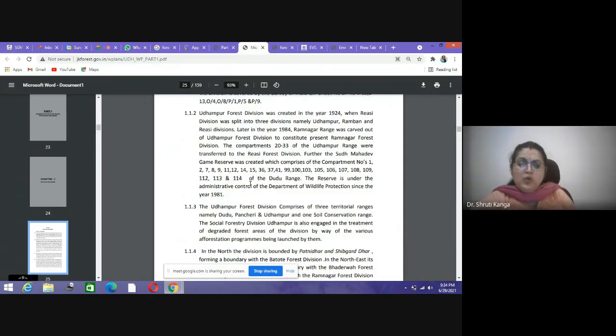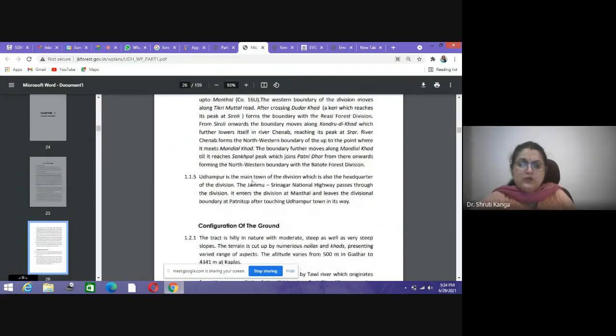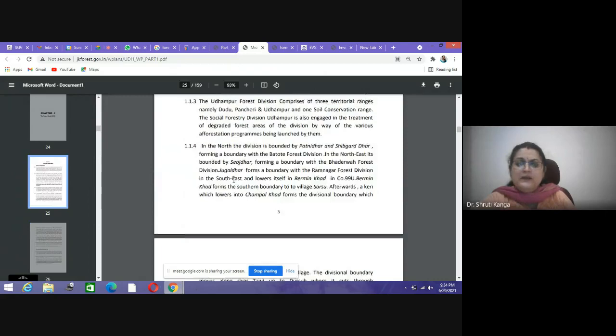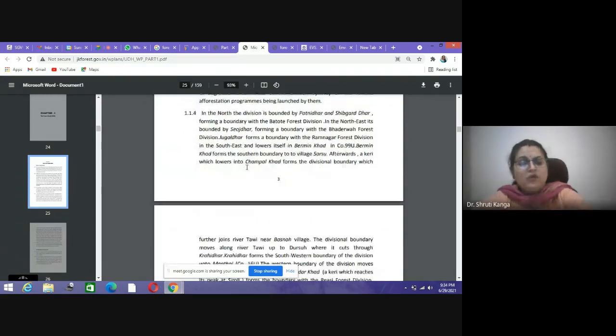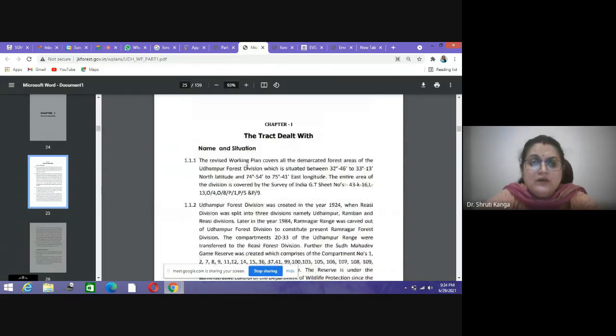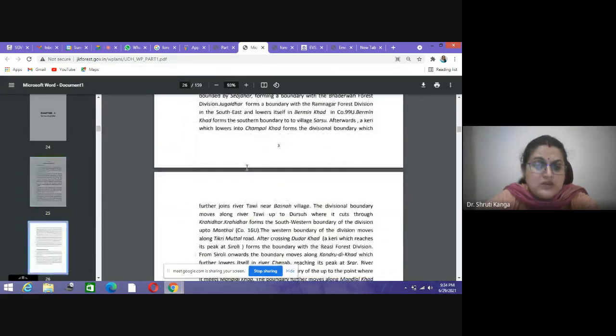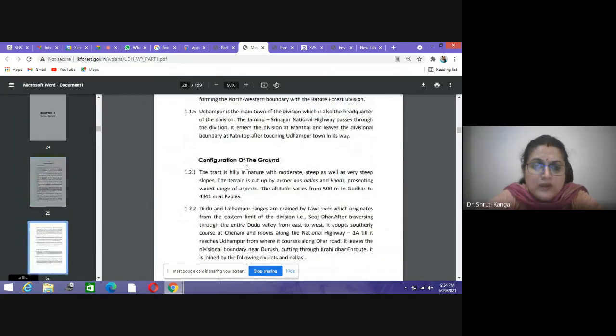All this information related to the location, the general water resources from where it is getting water, the headquarters information, and then the surroundings of this particular division.